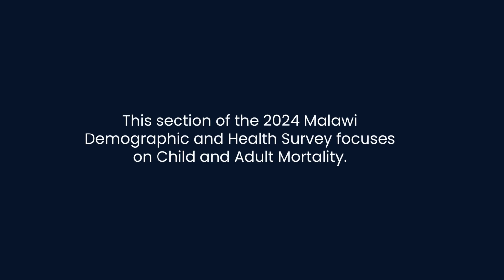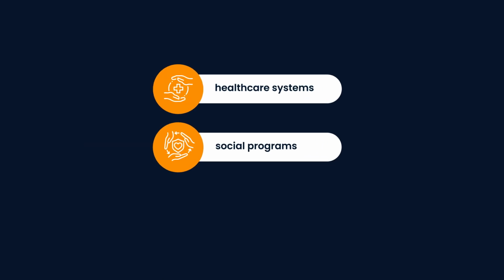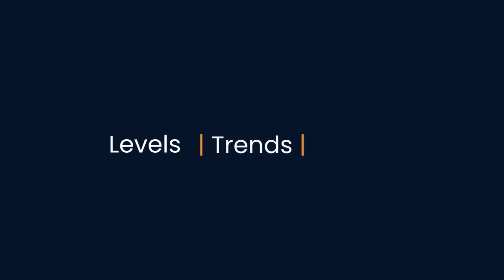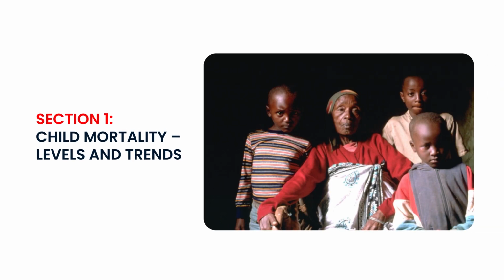This section of the 2024 Malawi Demographic and Health Survey focuses on child and adult mortality. These are vital indicators of a nation's health, reflecting the success of healthcare systems, social programs, and overall well-being. We will look at levels, trends, and the factors that influence mortality rates across Malawi. Section 1. Child mortality, levels and trends.